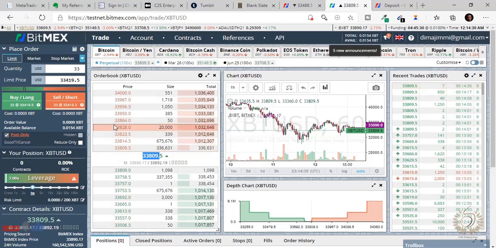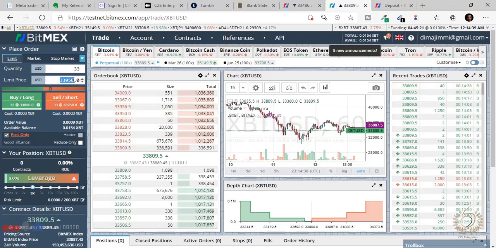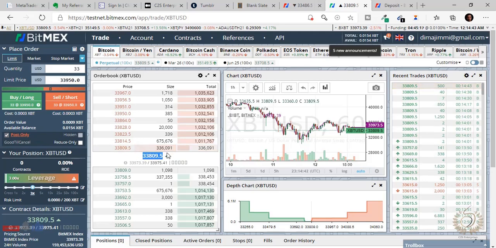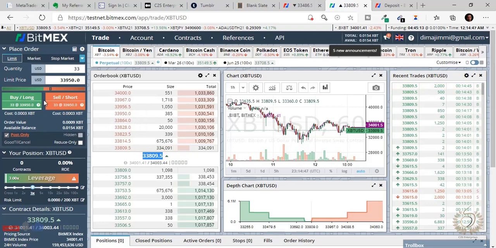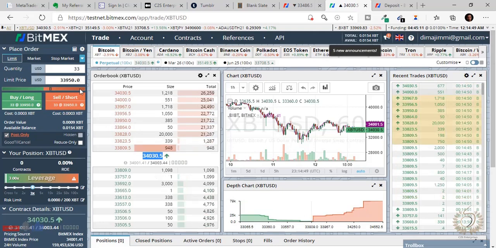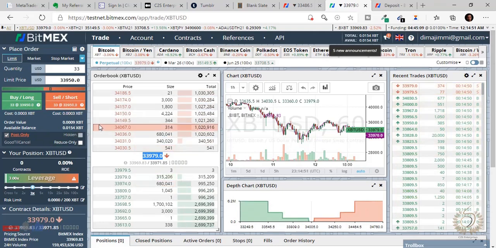You can also pick prices here; once you pick a price, you can see it changes here. You can pick any price, so long as it's not the current price and Post Only is clicked. Then you're going to be a maker and pay lesser fees. Please, guys, don't joke with that. Keep it at the back of your mind. With that out of the way, we now know how to place orders.